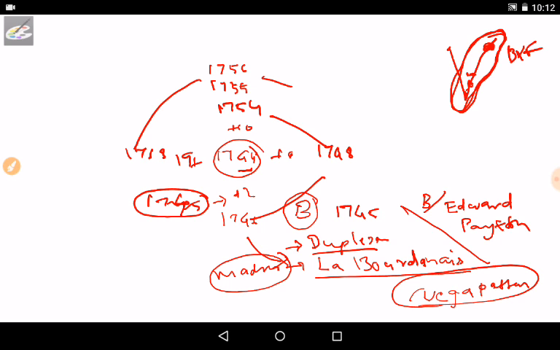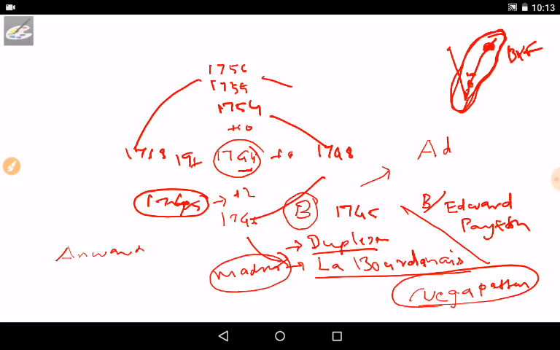Okay, next, Anwaruddin came to the field. Anwaruddin was the Nawab of Karnataka. He claimed Madras, but Duplex refused to give Madras to Anwaruddin. This thing led to the Battle of Adayar.